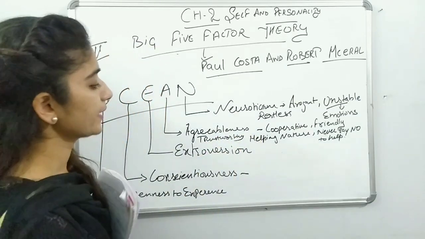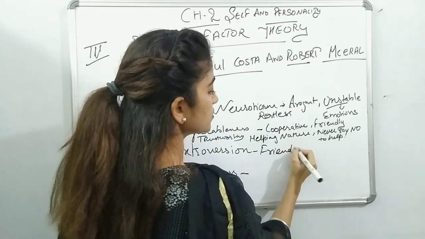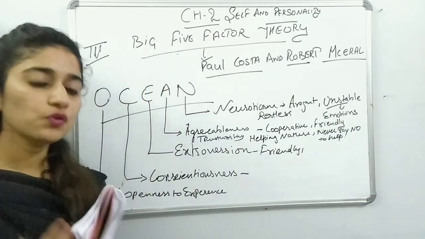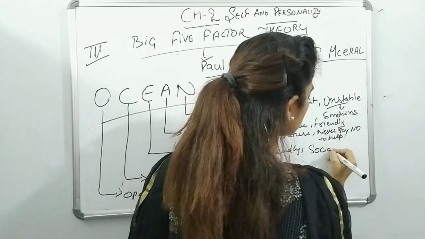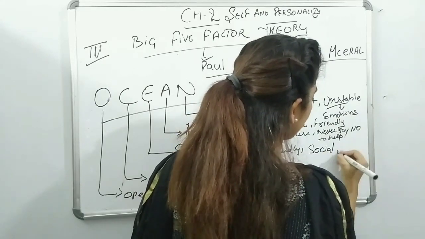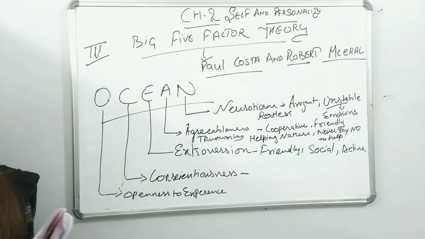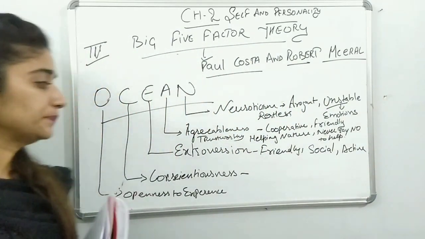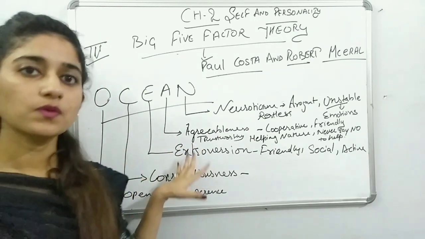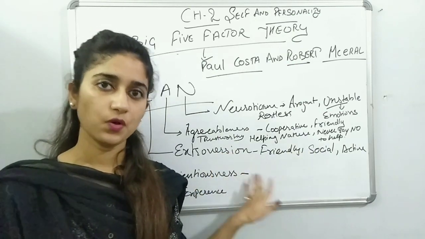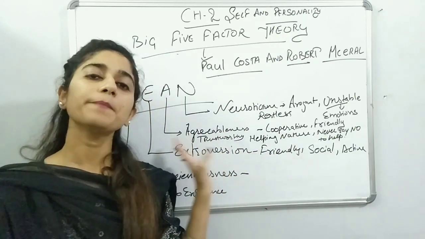Then extroversion. Extroverts are friendly, good at taking new experiences, sociable, and very active in nature. Those who have extroversion are known as extroverts. So you can say their characteristics align with this kind of personality.